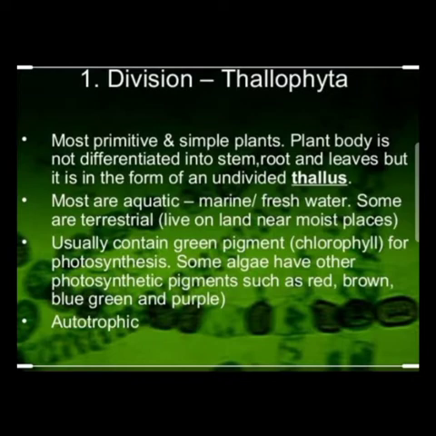Algae show diversity. They may be unicellular, multicellular, and microscopic or large. Examples of algae: Spirogyra, Ulva, Chara, which you can see in the pictures. These are Thallophyta.